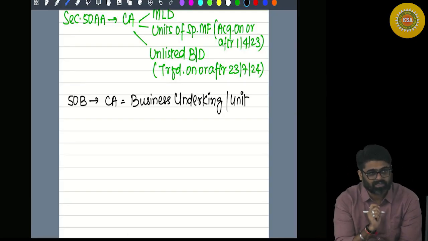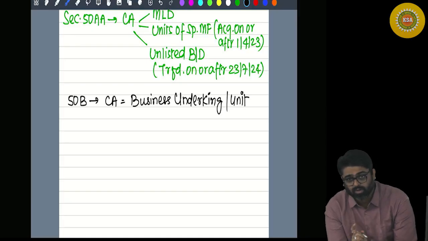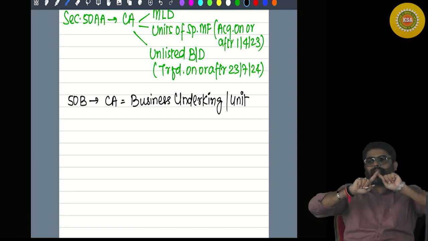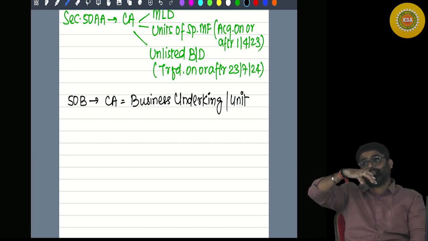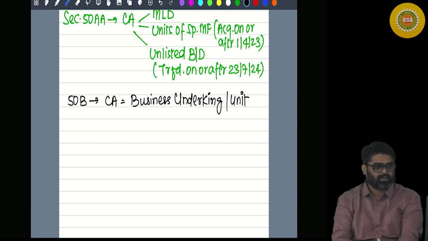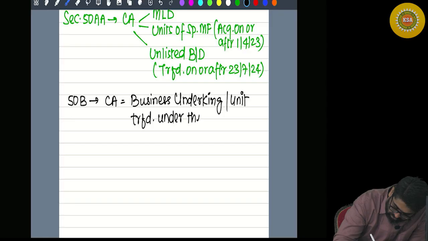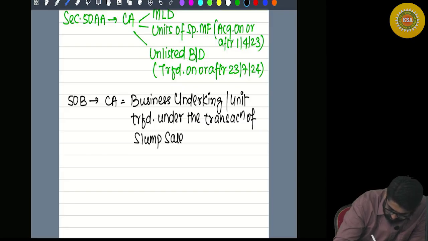Now I'm not talking about each asset, I'm talking about the entire business undertaking, which is treated as a capital asset. Now this business undertaking or unit is transferred under the transaction of what? Slump sale.